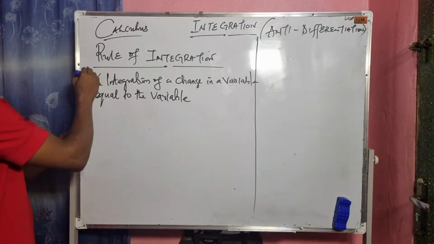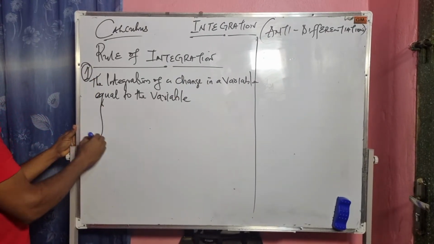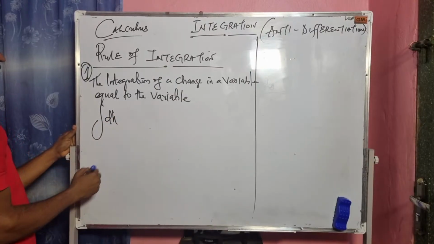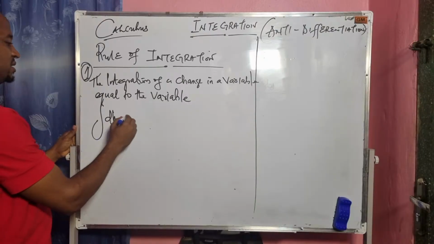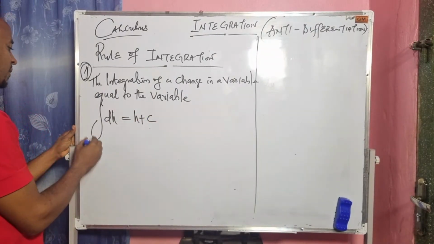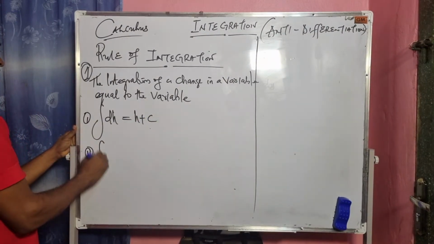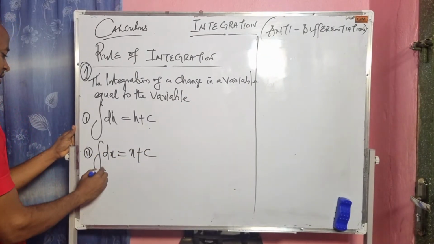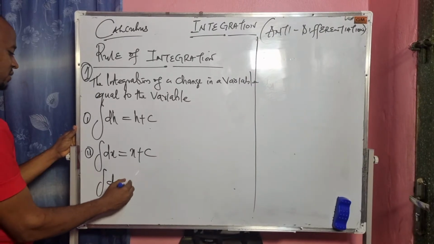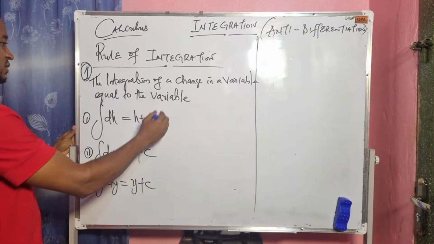This is the first rule of integration. I've already explained that before: the integral of change in h is equal to h plus c. Integral of change in x is equal to x plus c. Integral of change in y is equal to y plus c. Please take note of this.